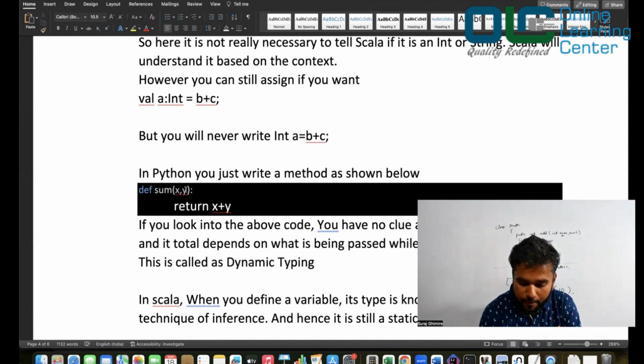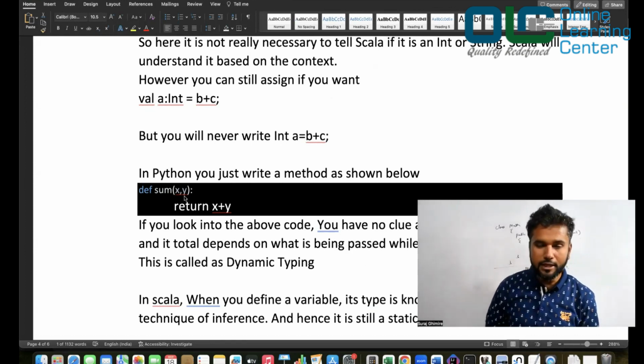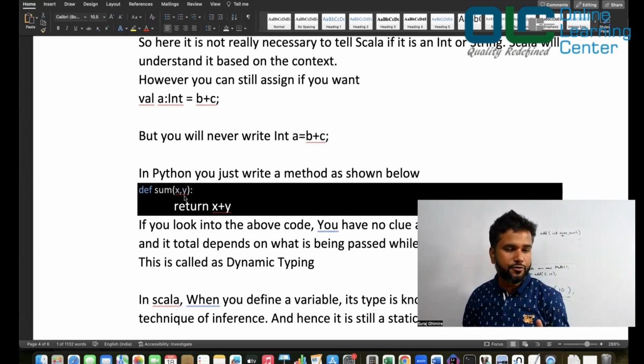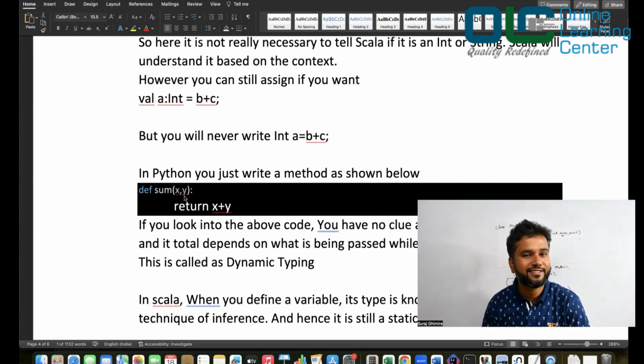But can you tell me what is the type of x and y here? You don't know, right? It will work with integer, it will work with float, it will work with string as well. You have not defined the type, right? That means it works dynamically based on the type. If it is numbers, then it will do addition. If it is a string, then it will probably do the concatenation. Is it not? So this is actually dangerous.